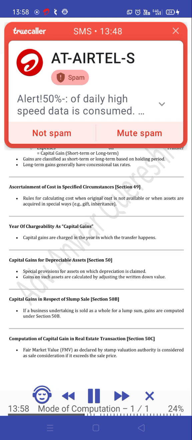Ascertainment of cost in specified circumstances, Section 49. Rules for calculating cost when original cost is not available or when assets are acquired in special ways, e.g. gift, inheritance. Year of chargeability: capital gains are charged in the year in which the transfer happens.